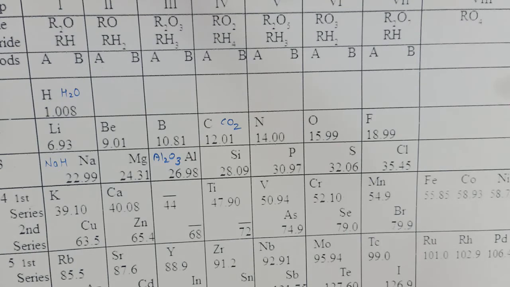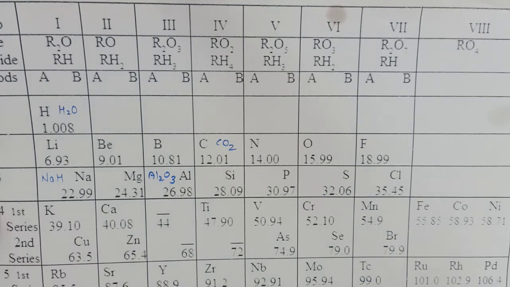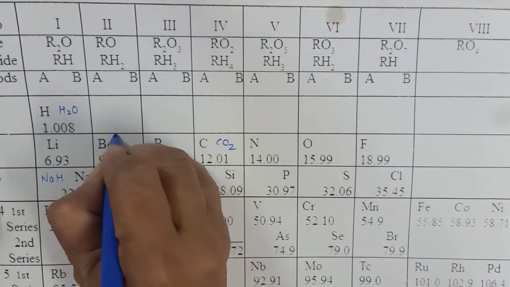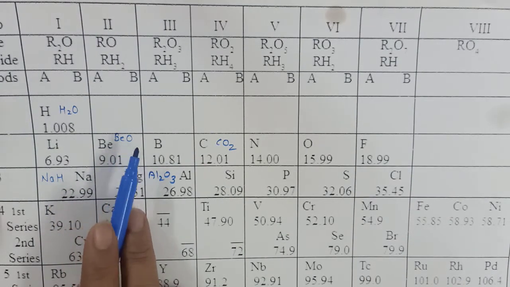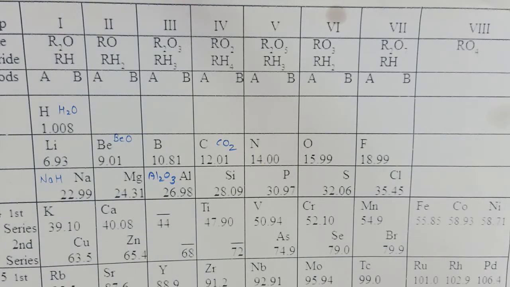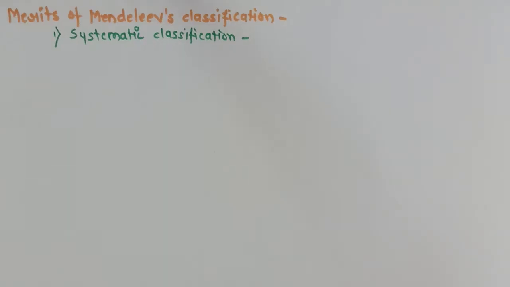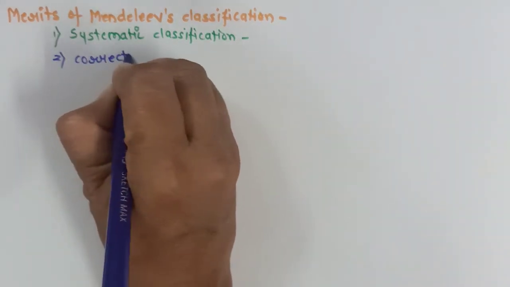If I know the formula of the oxide and hydride, I can calculate the group number. For example, the oxide of beryllium is beryllium oxide, BeO. Now this corresponds to RO, which is placed in group 2. So this was a very systematic one. We can know the formulas of oxides and hydrides, as well as calculate the group number.